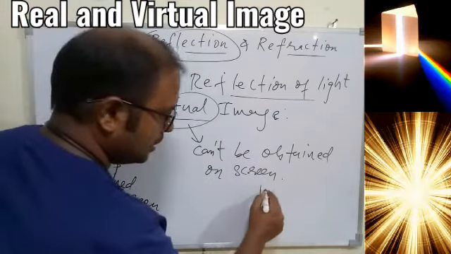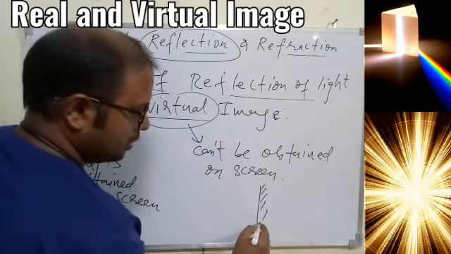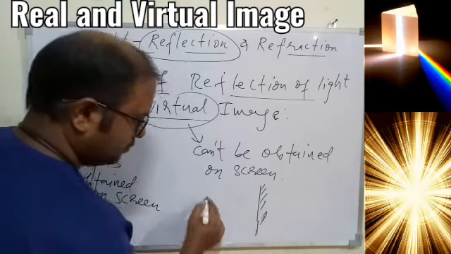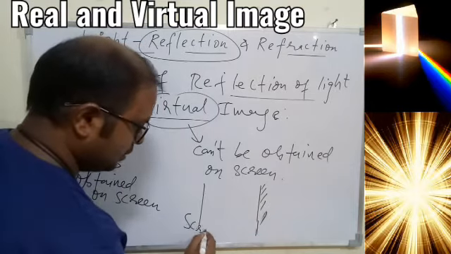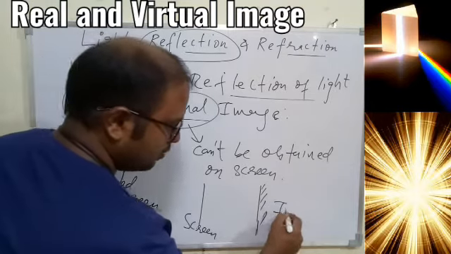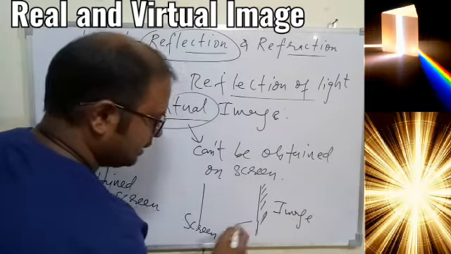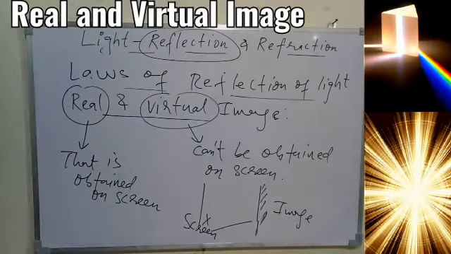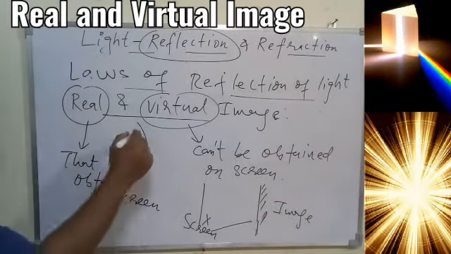So a simple example is, if you have a plane mirror and you place the screen here, the image is formed within the mirror only, and that image cannot be seen on the screen. But in the case of a real image, it is possible. We'll talk about it when we discuss the different types of mirrors.